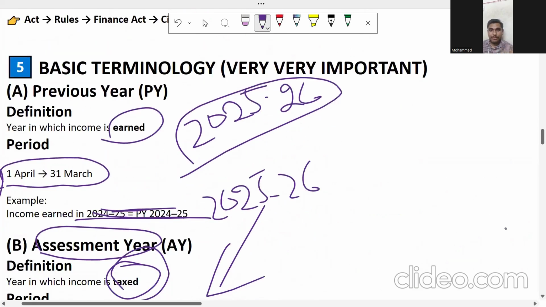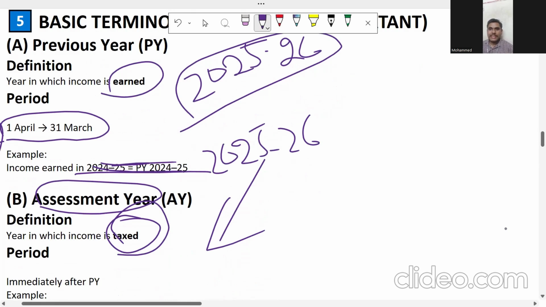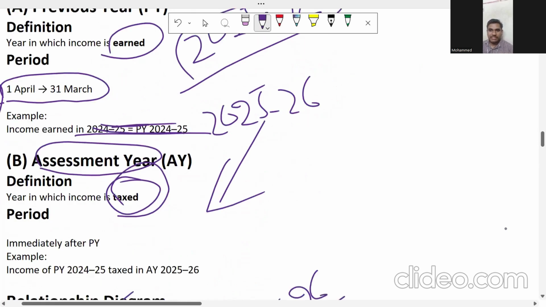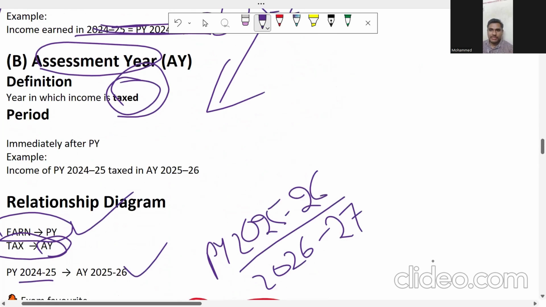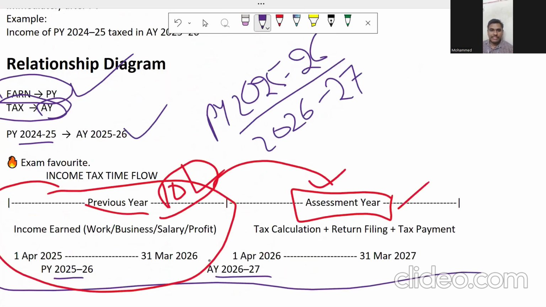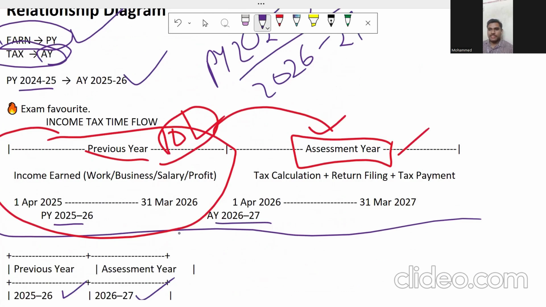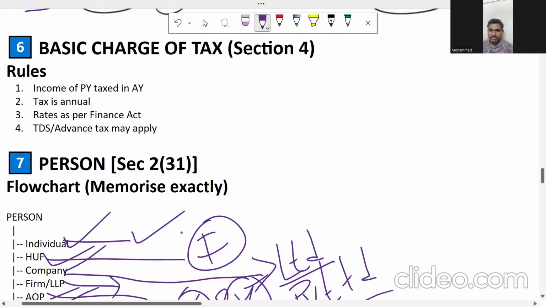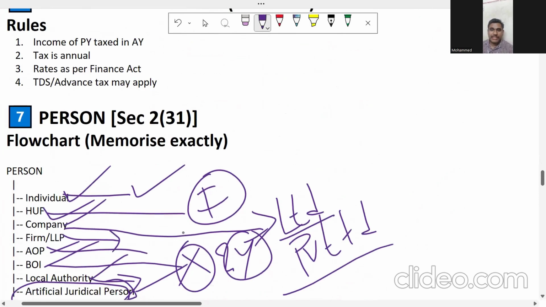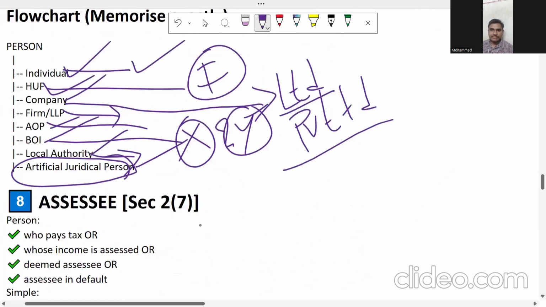Then after, I discussed the important terminology regarding previous year and assessment year. What is previous year and what is assessment year? You can expect one MCQ from this. Then I gave you one MCQ to solve. Then I discussed what a person is, and I made you solve the MCQs. I also made you solve one sum from the study material.